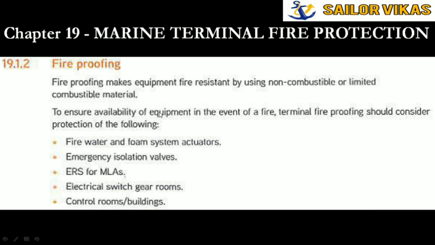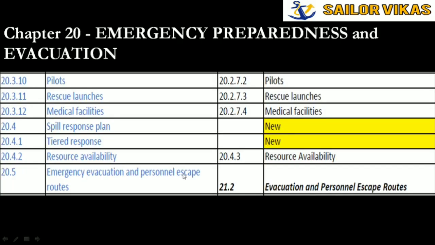To ensure availability of equipment in the event of fire, terminal fireproofing should consider fire protection of the following: fire water. So basically it says that they should take all the fire precautions. That is what fireproofing is: electrical isolation, emergency isolation valves, then ERS for marine loading arms, electrical switch gear rooms, etc. So next is chapter 20, emergency preparedness and evacuation.